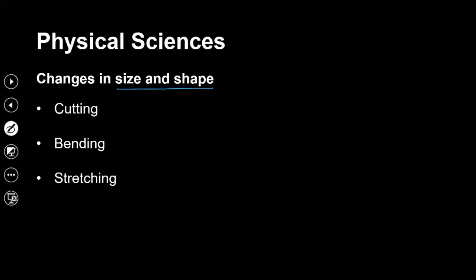So what actually affects the size and shape of a material? When you cut it, it could change the size, make it smaller, and also change the shape. Sometimes the shape may remain the same, but remember the big question is, are the types of changes the same when they occur with respect to matter?